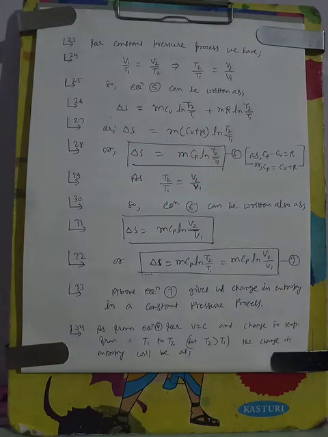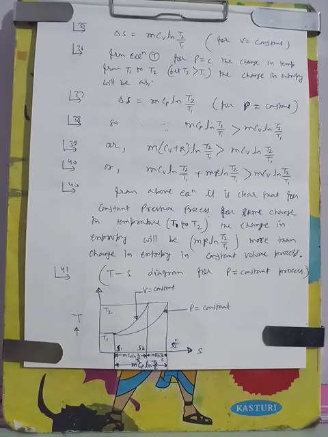This means that when V is constant, the change in entropy is mCv log T2 by T1, and for the same change in temperature in the constant pressure process, the change in entropy will be mCp log T2 by T1. As Cp is always greater than Cv by the value R, and Cp is equal to Cv plus R, mCp log T2 by T1 will be greater than mCv log T2 by T1.